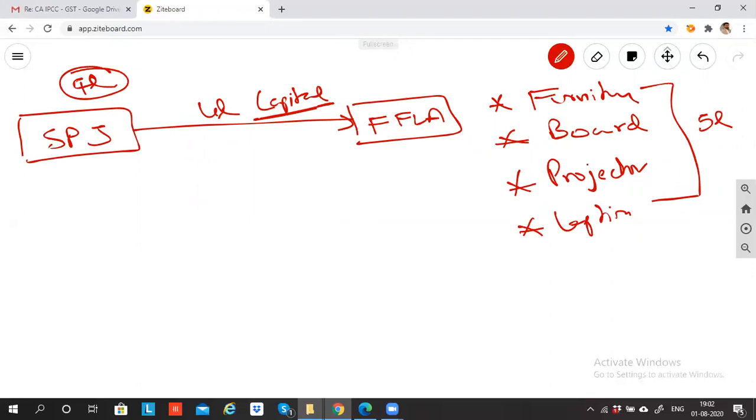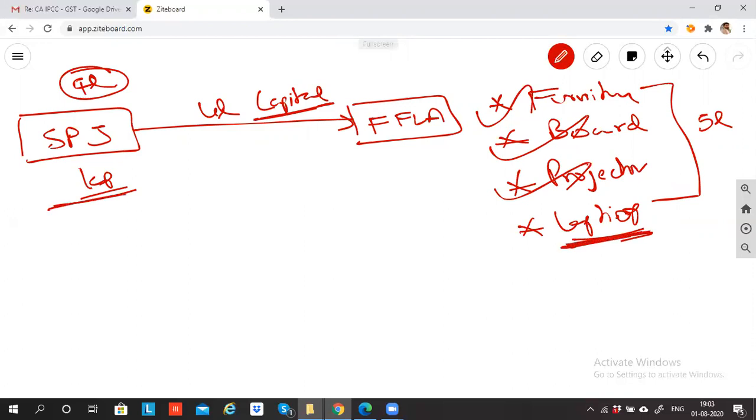Yes, sir. So with this 4 lakh rupees, I am buying furniture, boards and a projector. I don't have sufficient money for a laptop. Without a laptop, I cannot run the academy. So can I stop the business? SPJ does not have an extra 1 lakh. But SPJ has a laptop at home, and this laptop matches the requirement.